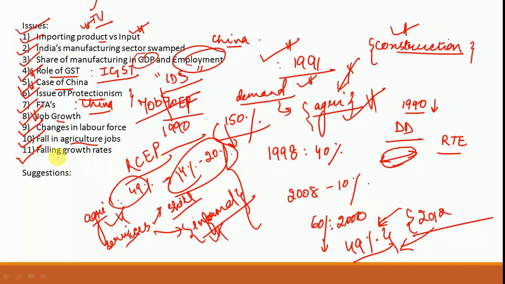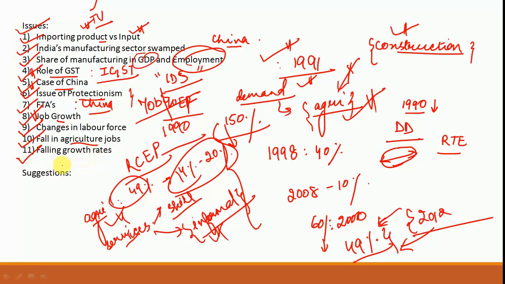Another thing is with regards to the falling growth rates. Now we all know that recently there has been a fall in the growth rates. This was also in the aftermath of GST and demonetization. Here again the author is saying that in the aftermath of GST and demonetization, the sector which has been worst impacted is the manufacturing sector, and so jobs in the manufacturing sector have further gone down. So that is the analysis here.